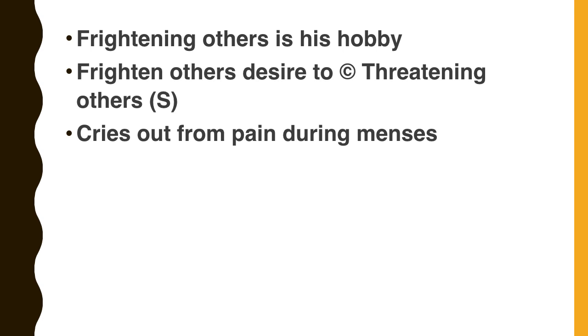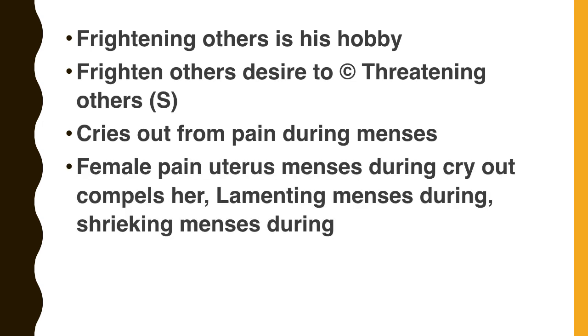Cries out from pain during menses because of the severe pain, the dysmenorrhea. She cries out. The rubric, female, pain, uterus, menses during, cry out compels her. That's a beautiful rubric even in Synthesis, Kent's Repertory itself. Lamenting, menses during, that's another rubric. And the third one, shrieking, menses during, because of pain. Three rubrics are related to this condition.